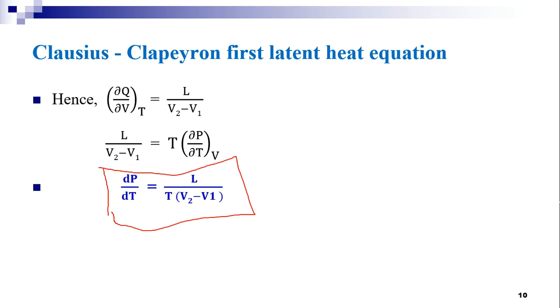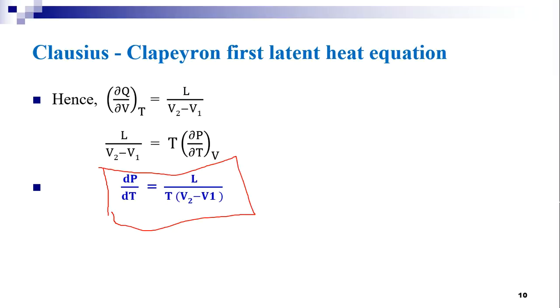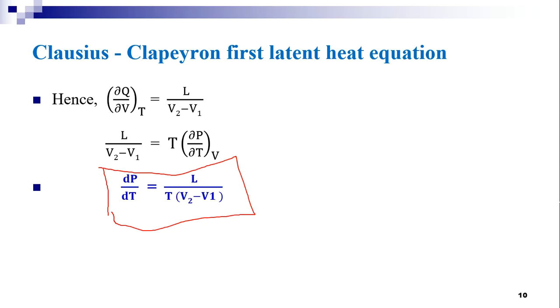Here dT is the change in melting point or boiling point due to the change in pressure dP. This is known as the Clausius Clapeyron latent heat equation which we require. It can be applied to the change of state from liquid to vapor or from solid to liquid.